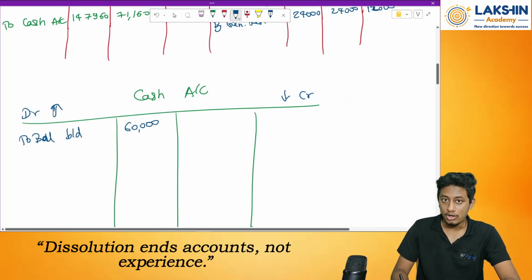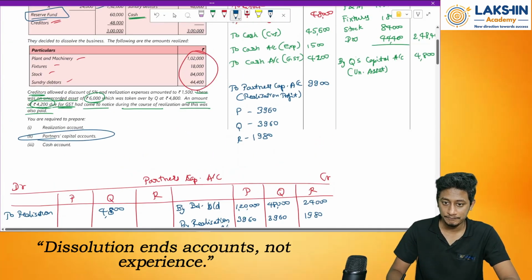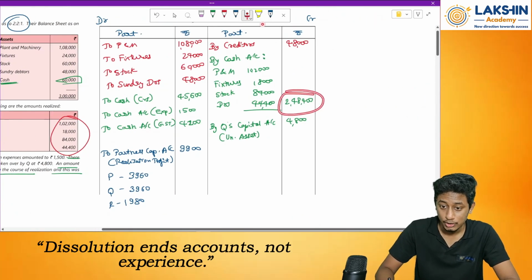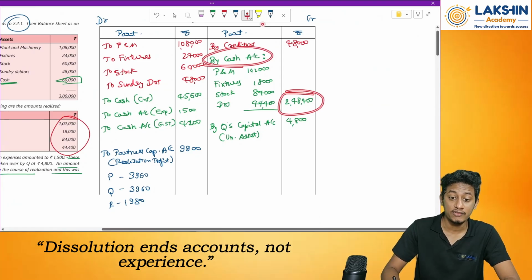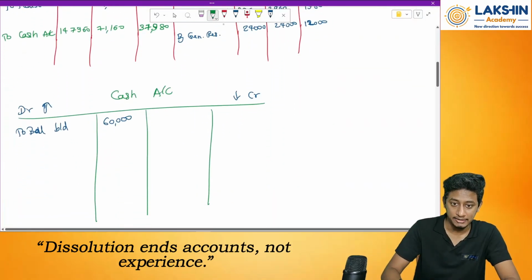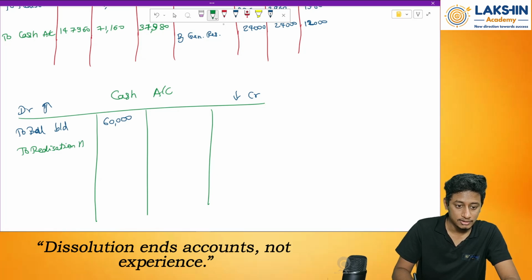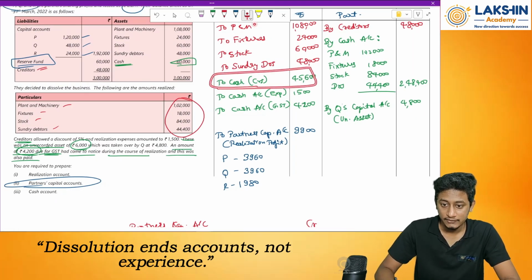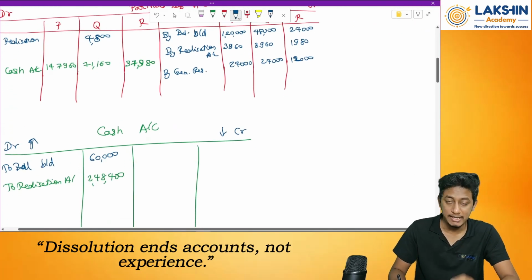Then pass all the cash entries, payment or receipt going on. So first of all, we have received 2,48,400 towards realization of fixed assets. I have received cash, so entry will be debited as to realization account, 2,48,400, I guess. Then I have paid creditors 45,600 rupees. 45,600 rupees payment. So account credited by realization.